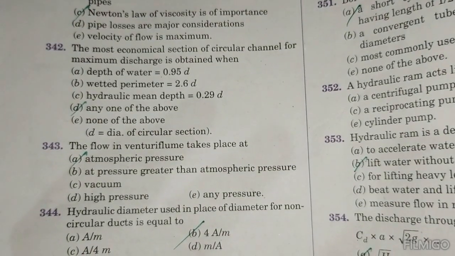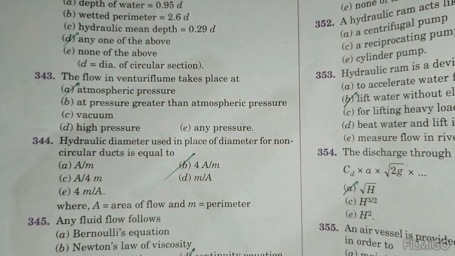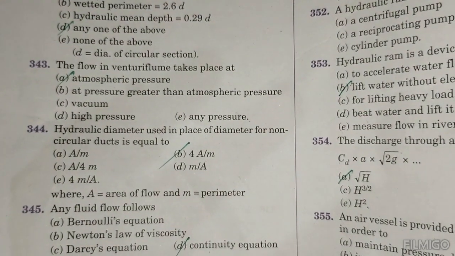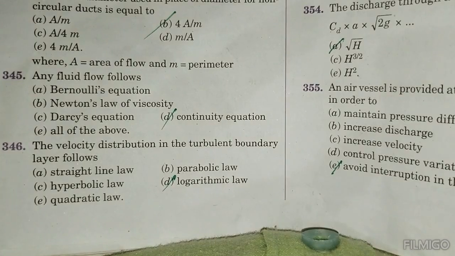The flow in a venturimeter takes place at atmospheric pressure. Hydraulic diameter used in place of diameter for a non-circular duct is equal to 4A by P. Any fluid flow follows the continuity equation. The velocity distribution in the turbulent boundary layer is logarithmic.